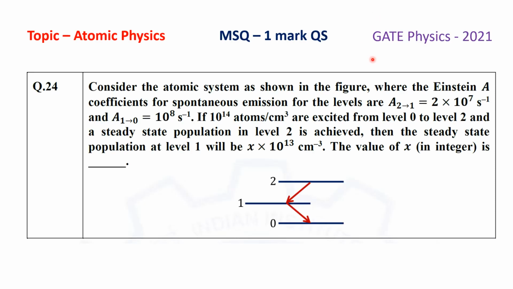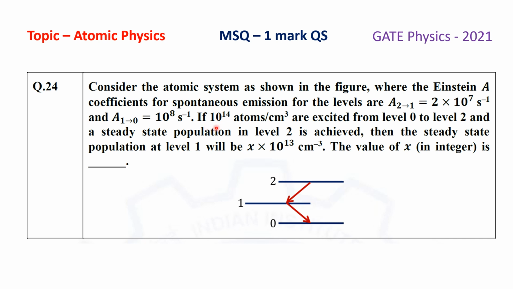This question was asked in the GATE Physics paper 2021. This is an MSQ having 1 mark, and the topic of the question is atomic physics. This question was asked specifically from the chapter laser. The question is: consider the atomic system as shown in the figure, where the Einstein A coefficients for the spontaneous emission for the levels are A21 is 2 into 10 to the power 7 second inverse, and A10 is 10 to the power 8 second inverse.